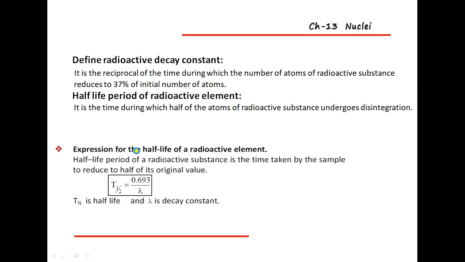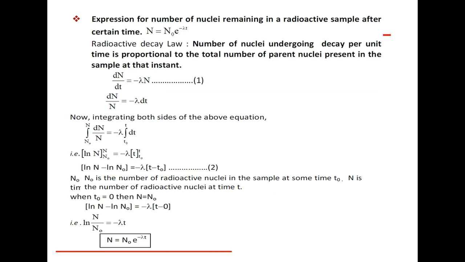So here we write ln N minus ln N naught. We put the upper limit first, so that is ln N minus ln N naught is equal to minus lambda, and for t we put t minus t naught, upper limit minus lower limit.